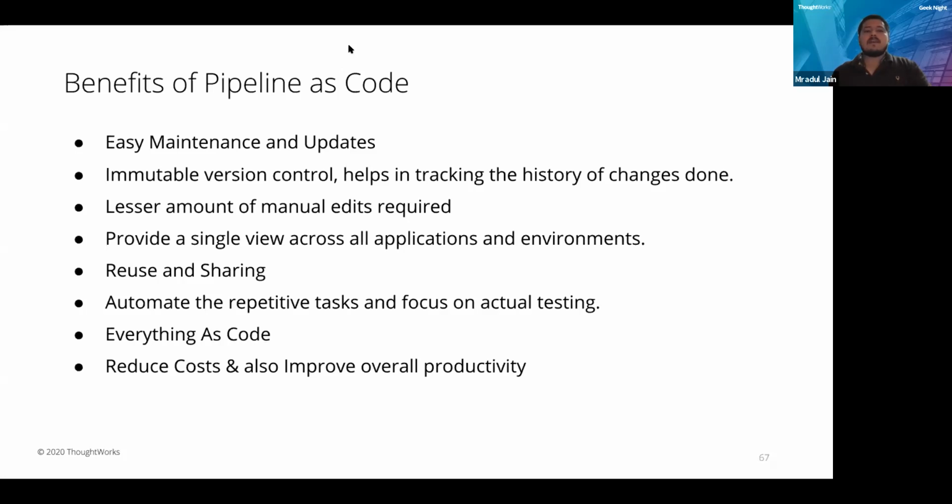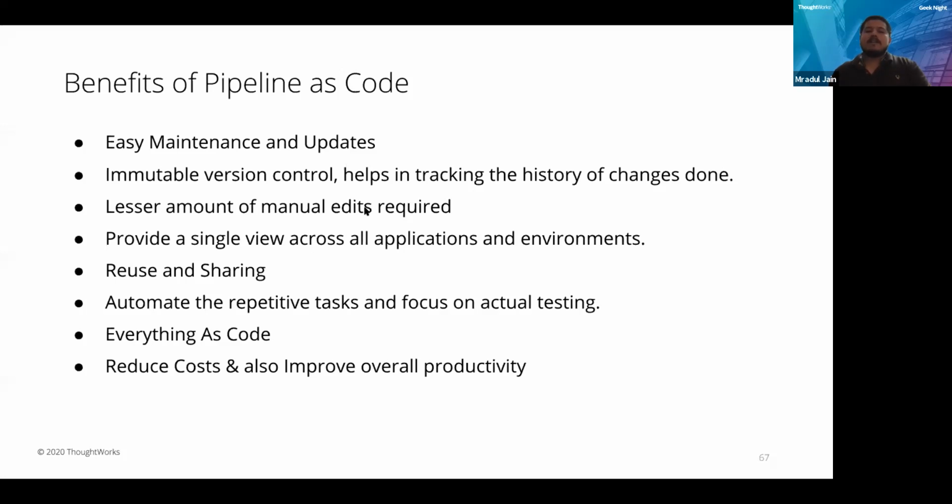Okay. So next is immutable version control. It helps in tracking the history of changes done. So the deployment pipeline is basically stored in a version control system. As discussed earlier as well, we are using a source code control system, maybe Git, maybe SVN, some other thing. So if your CI/CD tool crashes or loses data, then you can easily restore the deployment pipelines from your source code. You just have to pull it again, and it will create the pipeline same as the one which was before crashing.